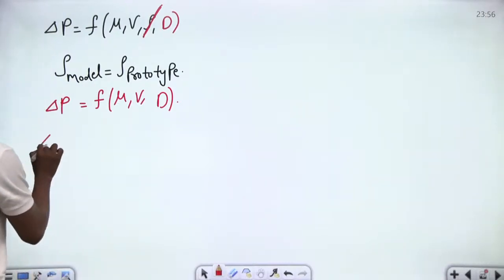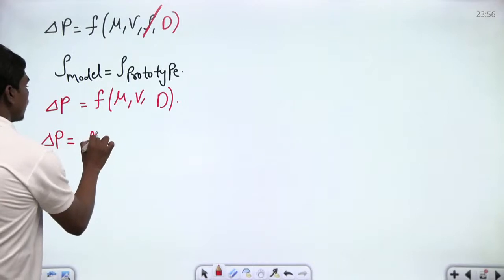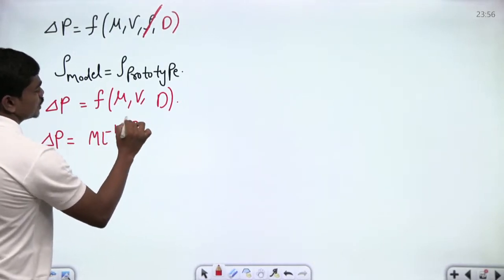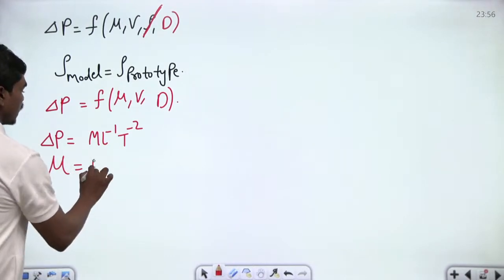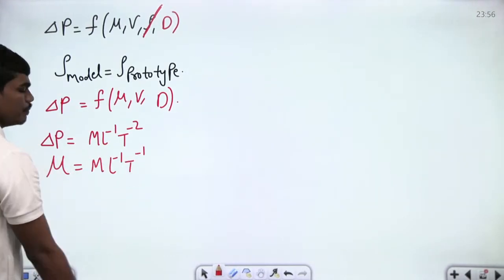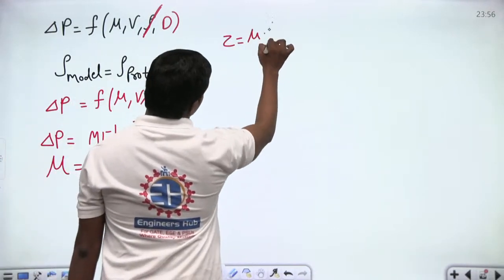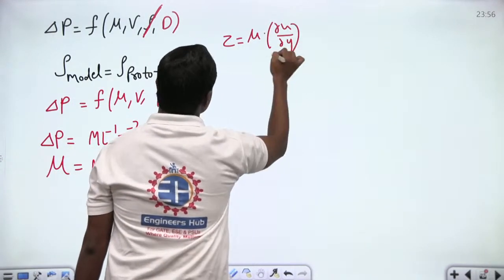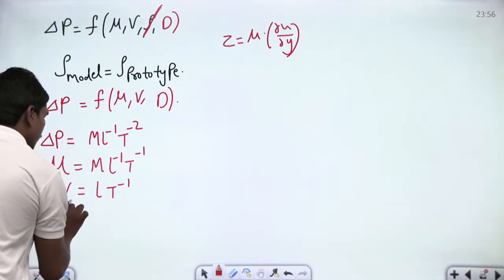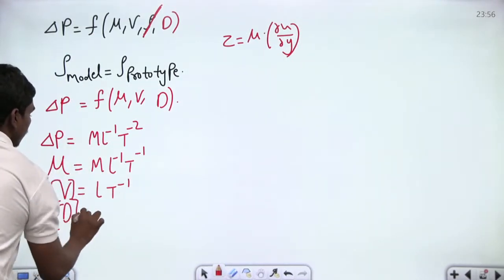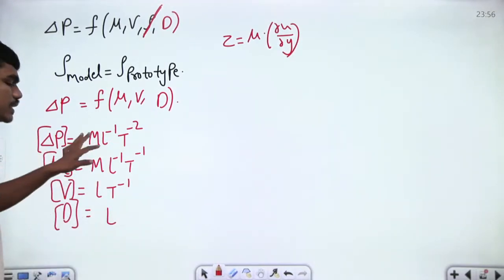Pressure delta P has units of force by area, so we can write M L power minus 1 T power minus 2. And of course mu, the dynamic viscosity, is M L power minus 1 T power minus 1, because tau is equal to mu into du by dy. If you work out the dimensions you will get this. Velocity is L T power minus 1, and the dimension of D is nothing but L.